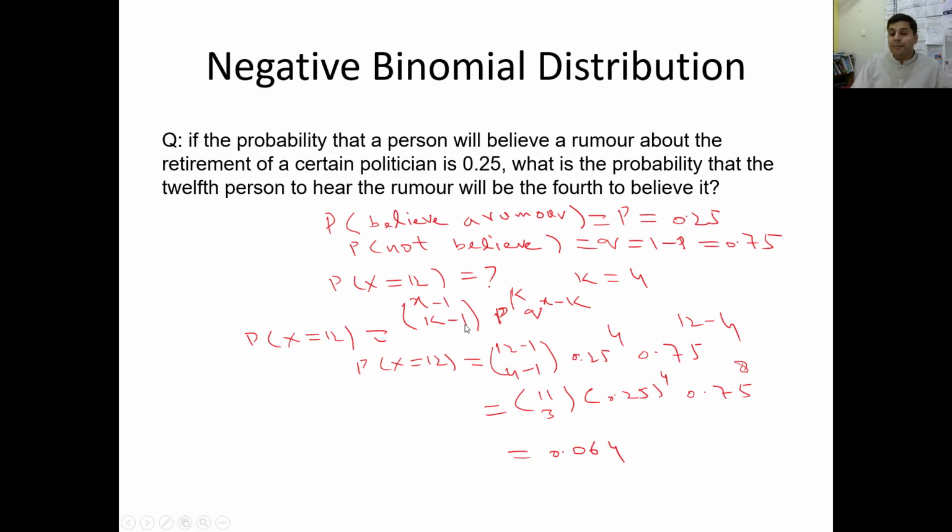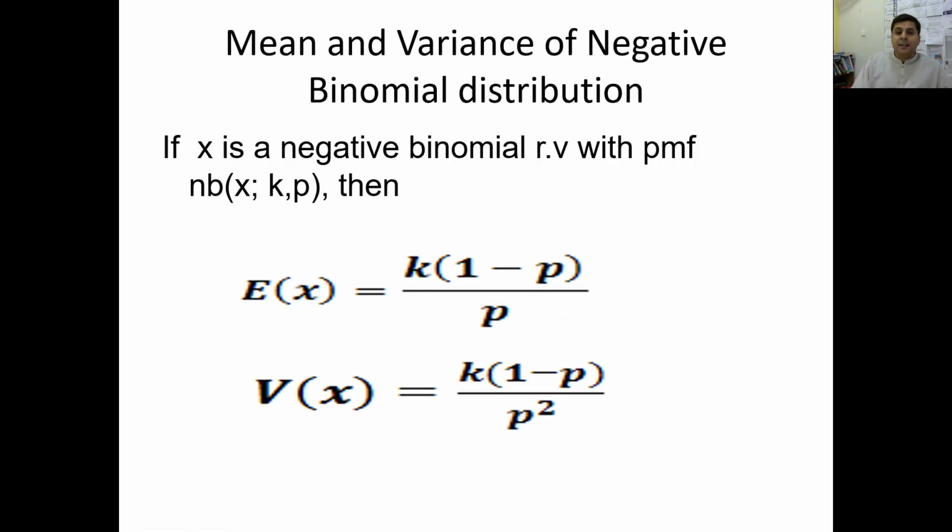So this is a negative binomial distribution, because we need to produce K successes: C(X minus 1, K minus 1), P the success probability to the power K, and the failure probability to the power X minus K. So 12 minus 1, 4 minus 1, and when we put all these values in the negative binomial probability distribution, we will get this answer. So I hope you understand it.